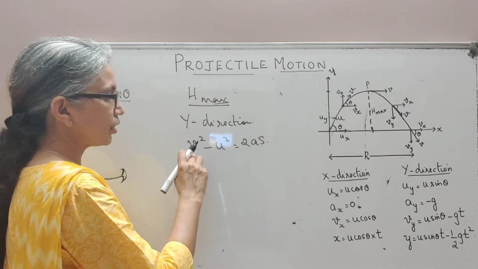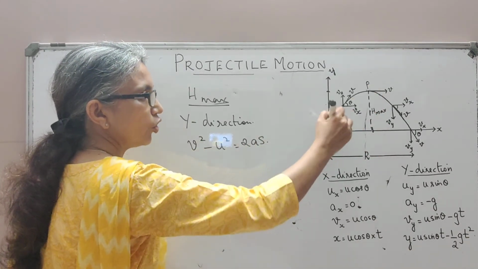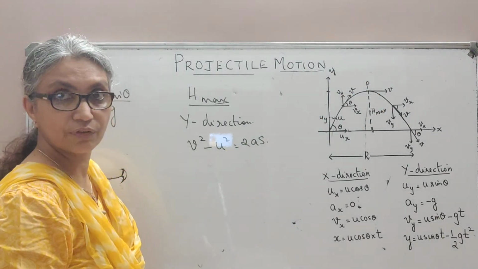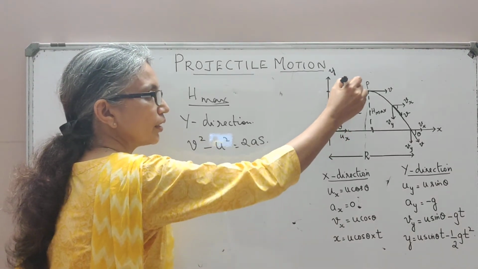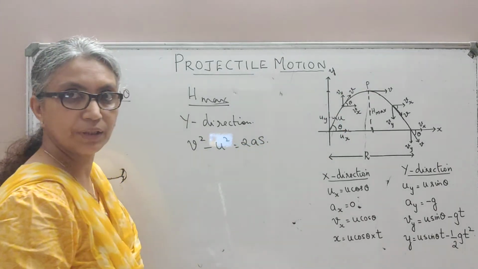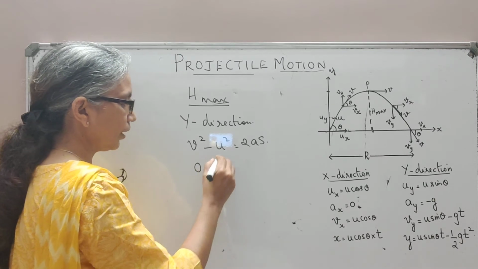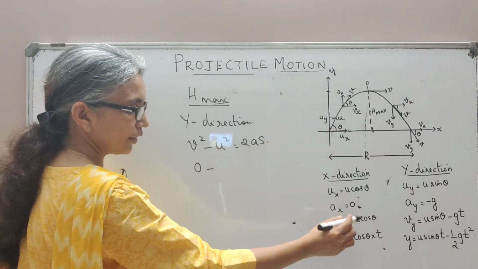Now this velocity, if I'm going to take this point here, this is a maximum height along the y-axis. So at this point, the final velocity Vy, I told you, will remain 0 because Uy has become 0 here. So the y component of velocity at point P has become 0. So I'll use 0 here minus the initial velocity along the y direction, which will be u sin theta.